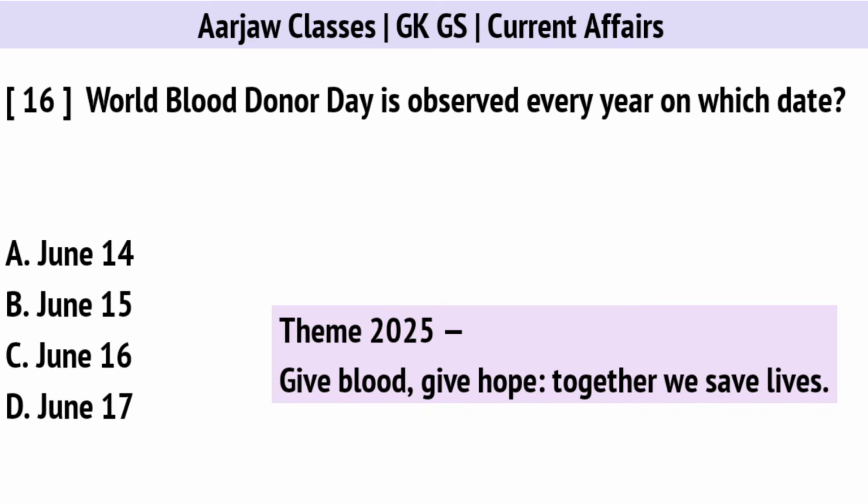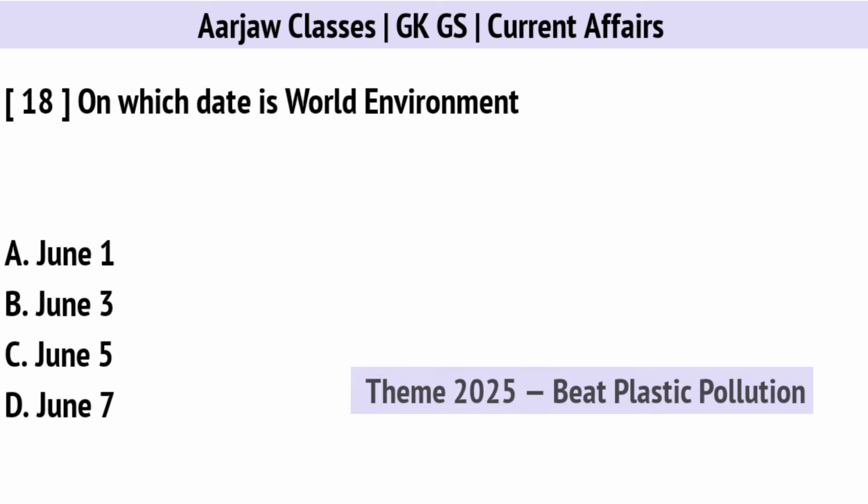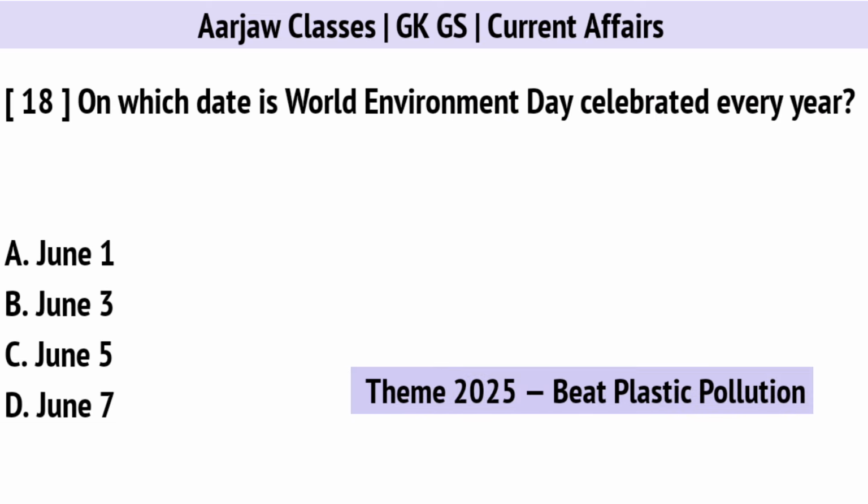World Blood Donor Day is observed every year on which date? Correct option is A. On 14th June. World Oceans Day is observed every year on. Correct option is D. On 8th June. On which date is World Environment Day celebrated every year? Correct option is C. On 5th June.